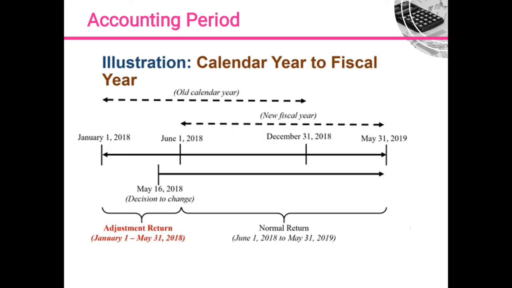Why is it called an adjustment return or adjustment period? Because there may be income or expenses which cannot be included in our income from June 1 to May 31, 2019, because that is a new fiscal year, a new 12-month period. Therefore, ABC Company has to file an adjustment return covering income and expenses before June 1. Our normal return is from June 1 to May 31, 2019.